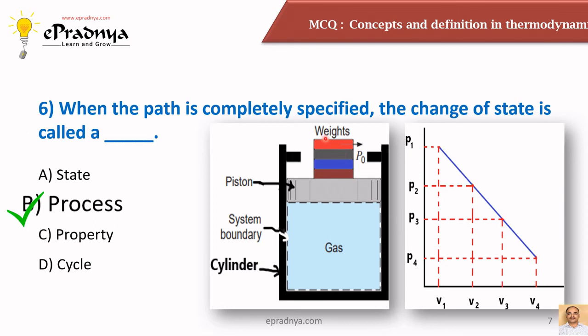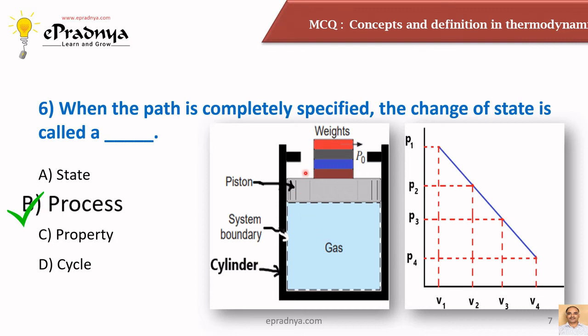As we remove weights from this piston, what will happen? Pressure is reduced gradually from P1 to P2, further P2 to P3 and P3 to P4. Accordingly, the volume increases from V1 to V2, V2 to V3, V3 to V4 with respect to the concerned pressure. The property values are P1, V1, P2, V2, P3, V3 and P4, V4 for the respective points. So this is a continuous change, a series of changes taking place in the values of properties. We call that particular succession in the change of state a process.